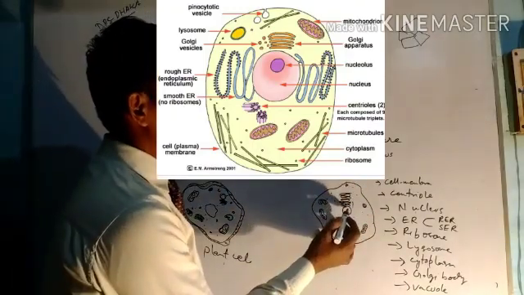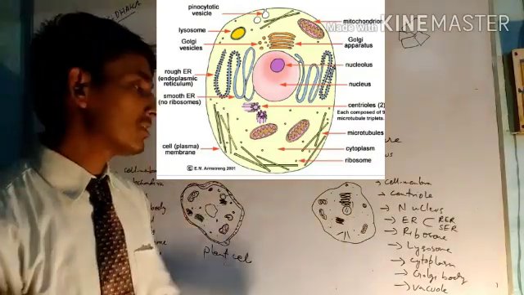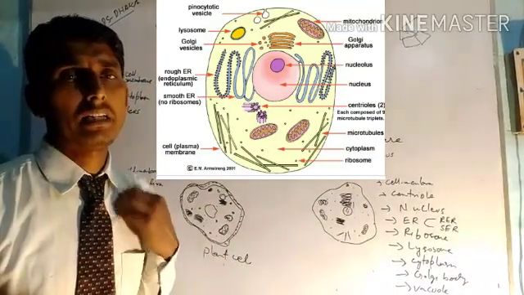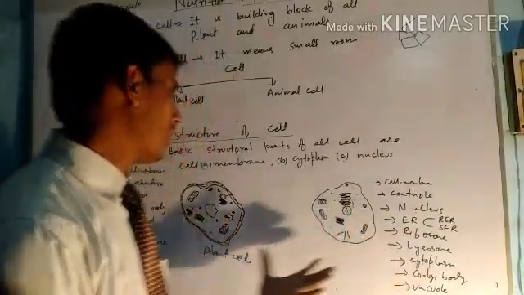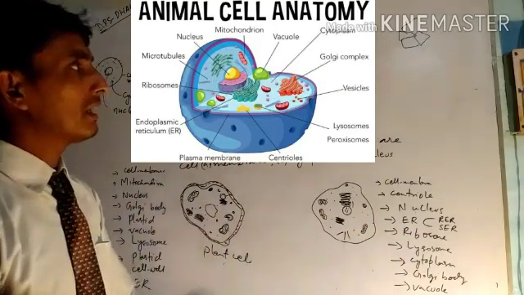In the central part there is a nucleus, and the nucleus contains chromosomes, and these chromosomes are responsible for the inheritance of characteristics from the parent to the offspring. So these are all about the animal and plant cell.